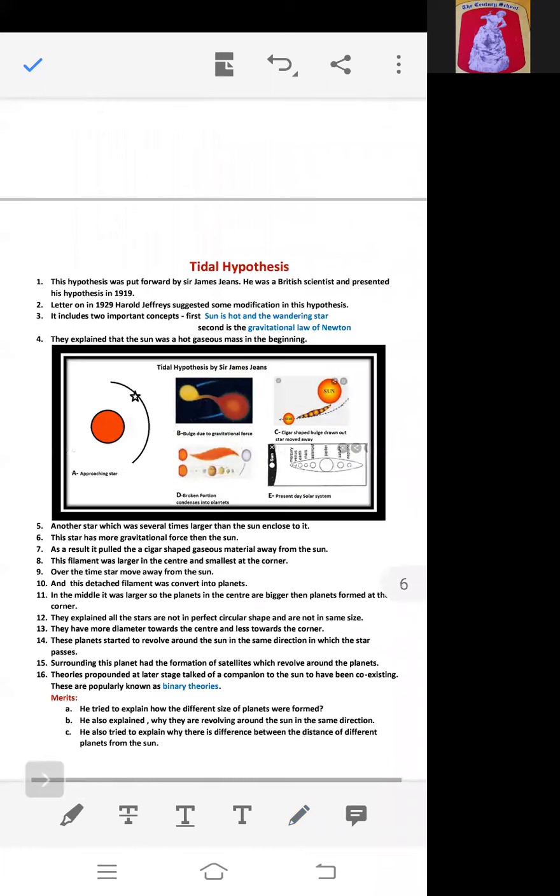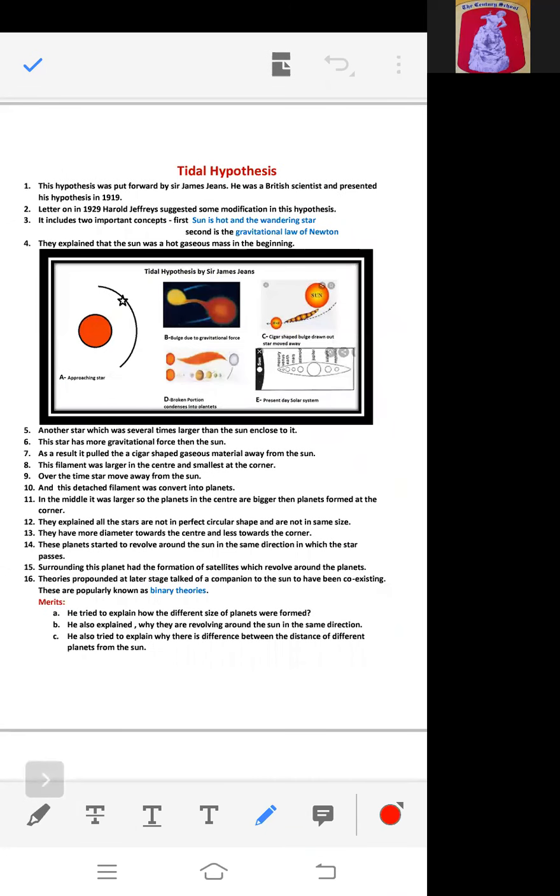Now the next hypothesis is the tidal hypothesis. The tidal hypothesis was given by Sir James Jeans. He was a British scientist and it was given in 1919.